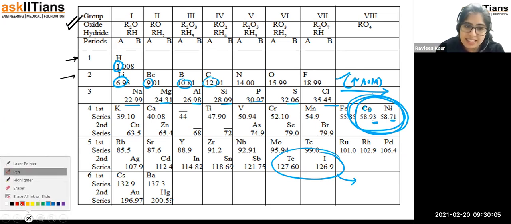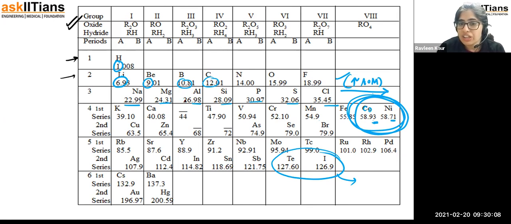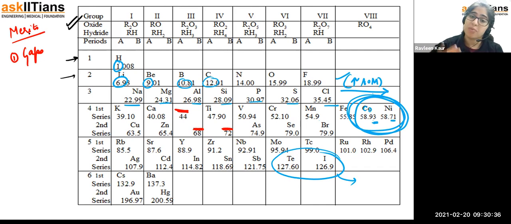Let us understand the second thing about this. The second thing is that you can see some gaps here, guys. These gaps were left, and this was a very good point, one of the merits of the Mendeleev periodic table. The first merit was that he left some gaps in the periodic table, keeping in mind that in future when the elements are discovered they will get the place here. He was able to predict the properties of those elements also.